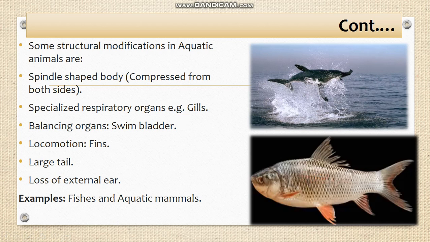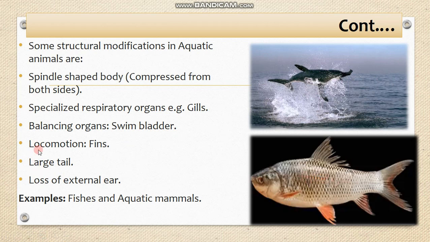Gills are specifically modified for taking oxygen from the water. They also have a specialized balancing organ, the swim bladder, which helps them balance inside the water for performing their daily activities.